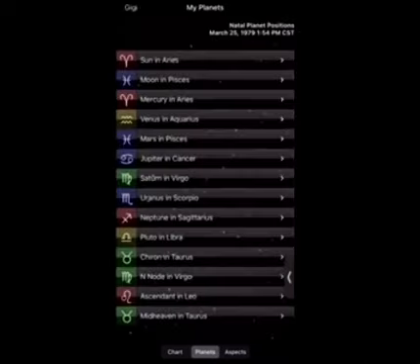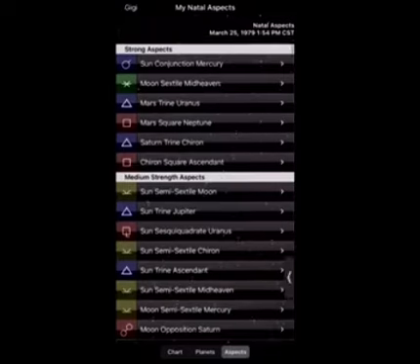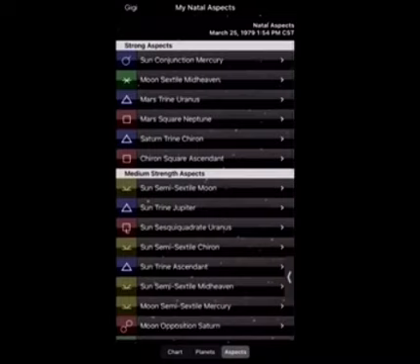Now you start to get into what you want to be studying on a daily basis. So after you go in and find these things, if you say, I want to know what's affecting me for the day, I want to know what transits I've got going on and how I should maneuver based on those transits, at the bottom of the screen you're going to click on aspects. Okay. Your aspects, these are going to let you know what your natal aspects are, but I'm going to show you how to access the aspects for the day.